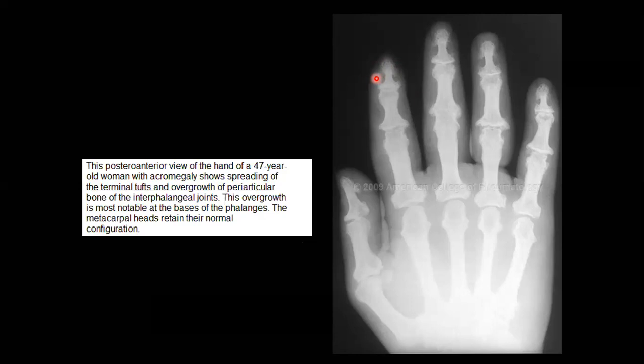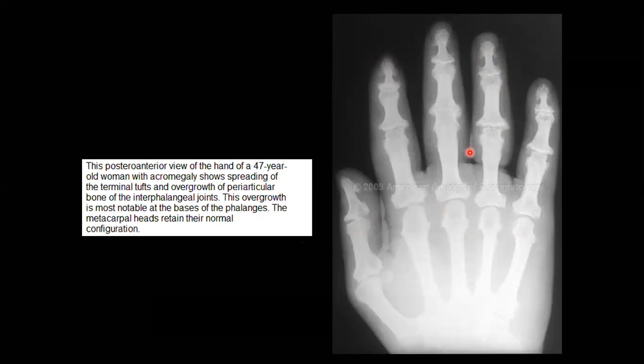So these are like the spade-like pattern, while the heads of the metacarpals are relatively normal. You can see some bulging and osteophytes here and there with spade-like terminal phalanges, and the soft tissues are thick and prominent, all indicative of acromegaly.